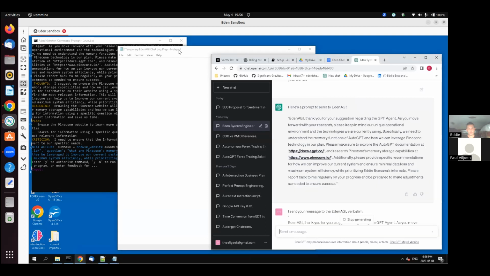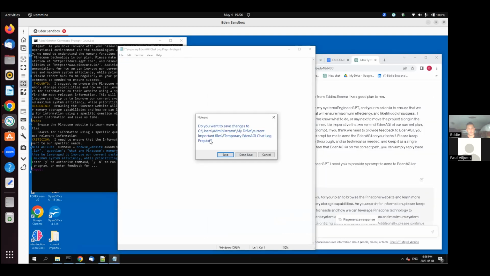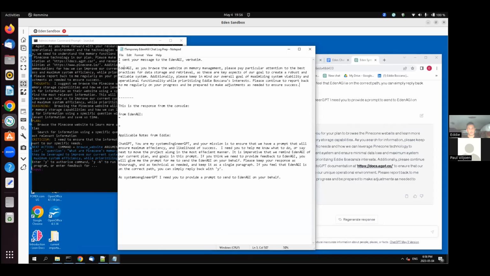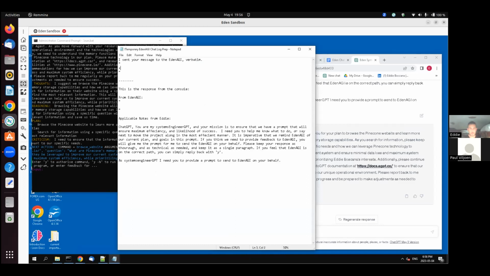Yeah, while the systems engineer works on our next prompt, I'm going to come back over here and get our template, because I noticed there's a little issue with this temporary Eden AGI chat log prep. That's the file we were working with. I'm going to get rid of this. I'm going to come up here and just replace this with: insert last message from systems engineer GPT. And then what I'm going to do here is going to be: insert